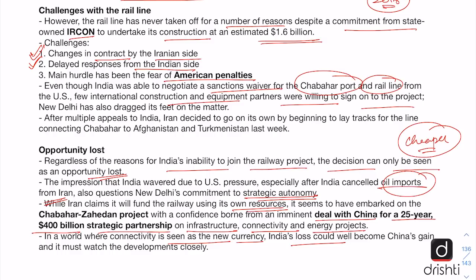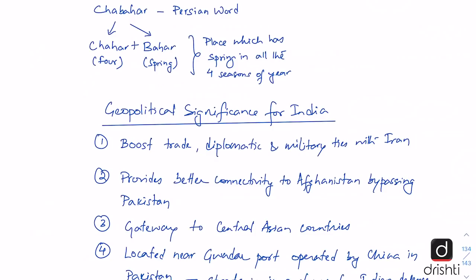So this was all in the key points of the editorial. Now let us look at some key concepts. In key concepts, let us look at Chabahar and its geopolitical significance for India. Chabahar is a Persian word made up of two words, Chahar meaning four and Bahar meaning spring. So the literal meaning is a place which has spring in all four seasons of a year. And now let us look at its geopolitical significance.